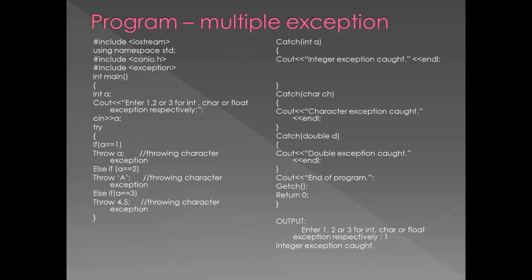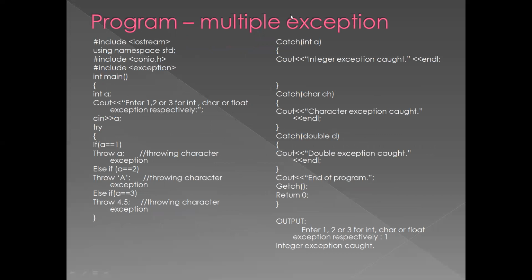Let us see the program of multiple exception. We need to include the packages: #include iostream, using namespace std, and conio.h.